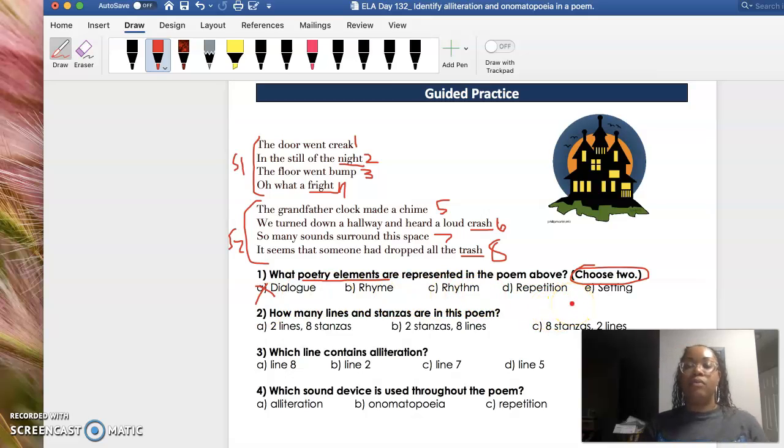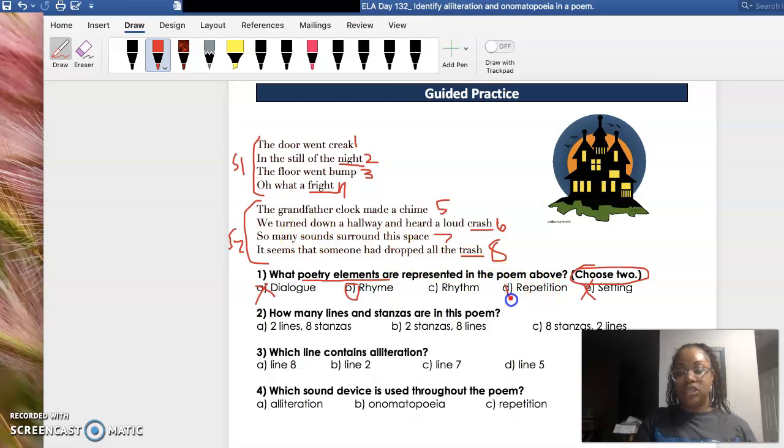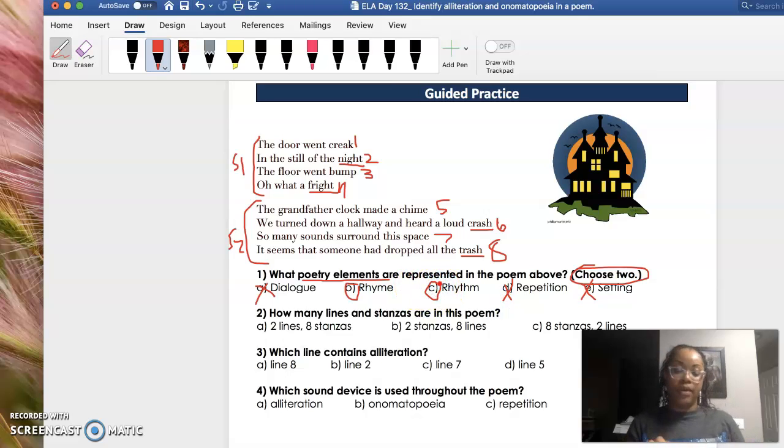Something else, like even though poetry has setting, that's not the best choice that we want to choose for a poetry element because there are other poetry elements that are in this poem. So setting is not quite the poetry element that we want to choose here. Now, we're between rhyme, rhythm, and repetition. Now, I know that words rhyme because I underlined them. So I know that rhyme must be one of my answer choices. Now, I don't see any lines or words that repeat, so I'm going to eliminate repetition. And when I was saying the poem, I was saying it in a beat or like a rhythm, okay?